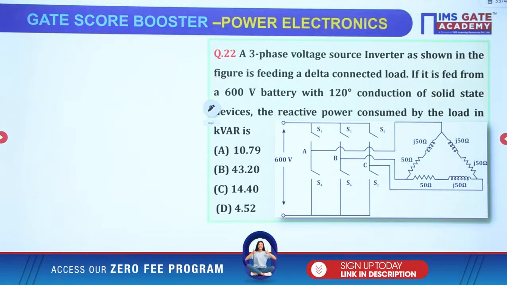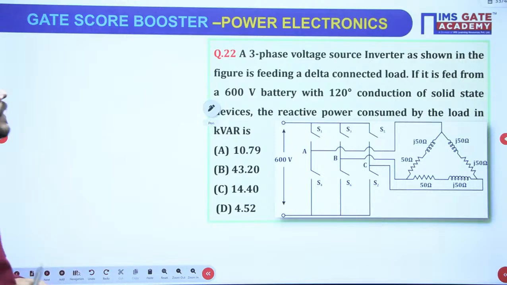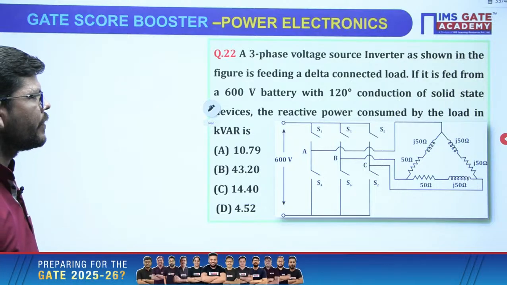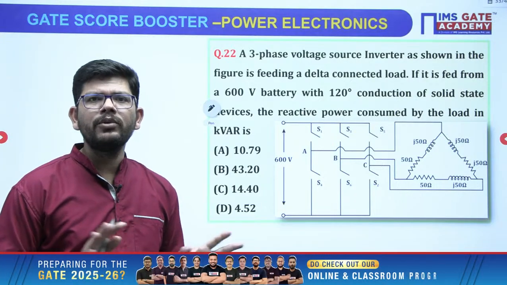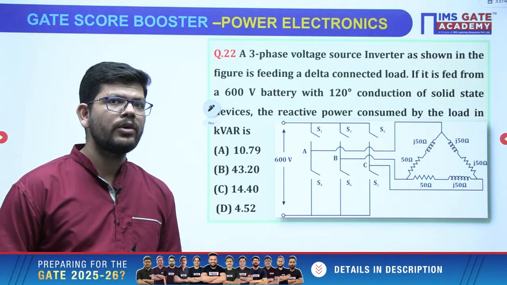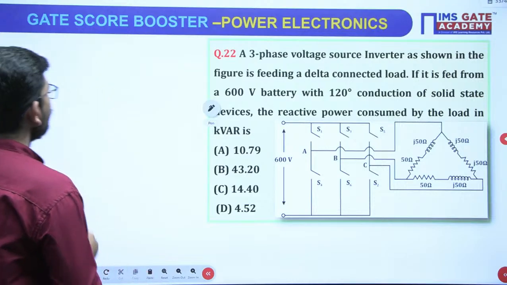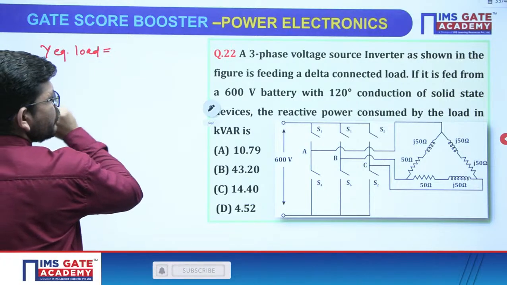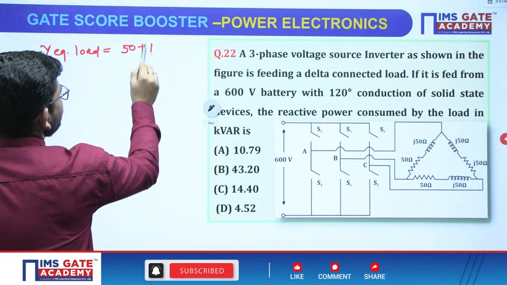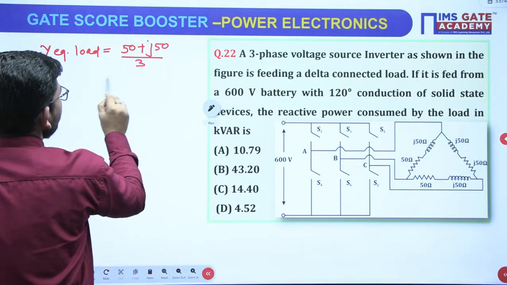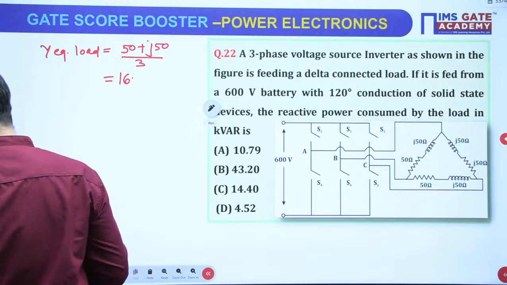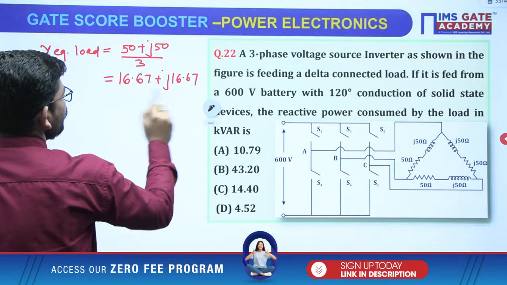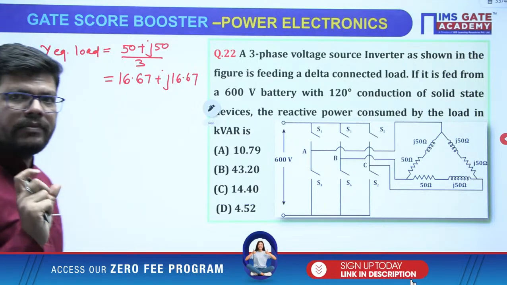Then moving towards the next question. Now see this one. A three-phase voltage source inverter as shown in the figure is feeding a delta connected load. Whatever derivation you generally do in classes is for star connected load. We have been given delta connected load. So the star equivalent of the load will be, okay, so what is delta connected load? 50 plus J50 just divided by 3 and you will get the star connected load. So it will be 16.67 plus J 16.67 ohms, right? This is the first thing that you have to do.